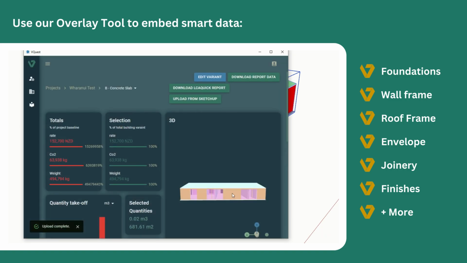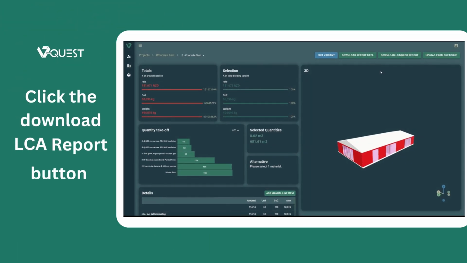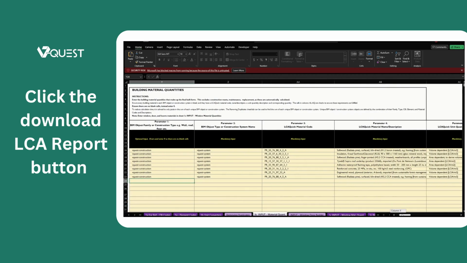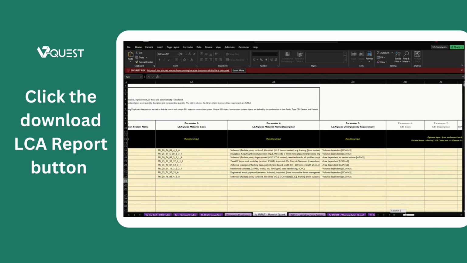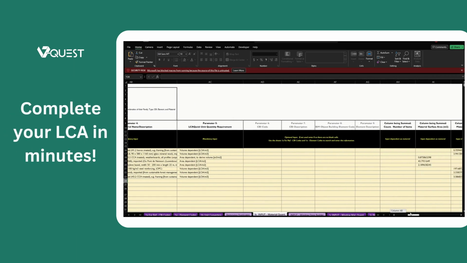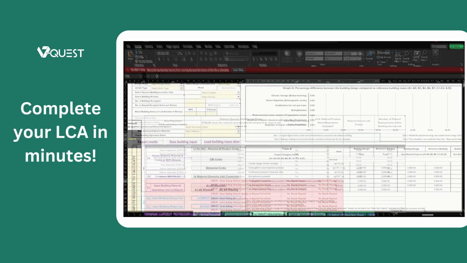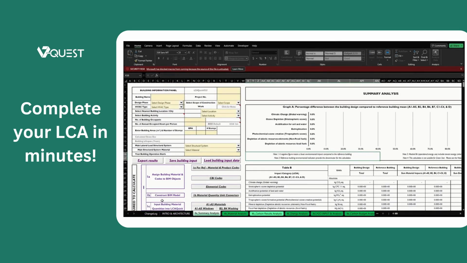Let's check it out. From simple square meter basis of materials applied to the walls, floors, and roof, we can see all of the exported material quantities extracted, formatted, and entered into LCA Quick. From here, the user can complete the other particulars required by the tool, often using baseline indicative values to generate a detailed LCA and carbon report.